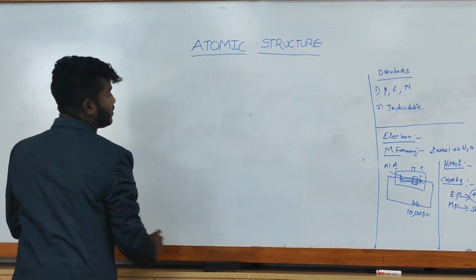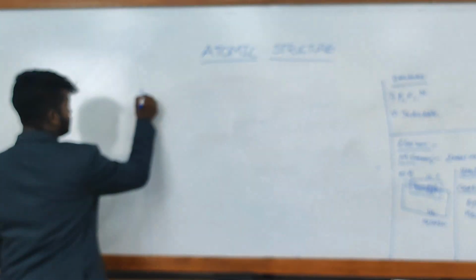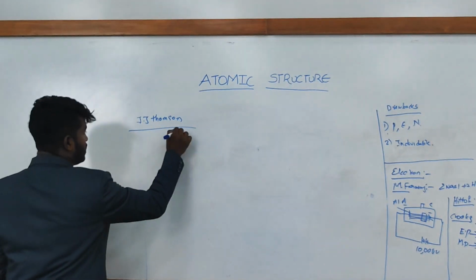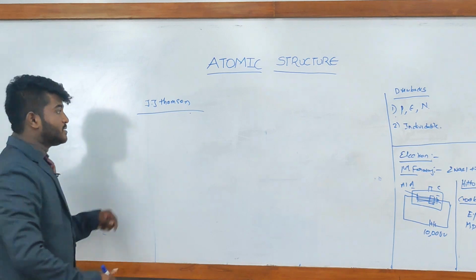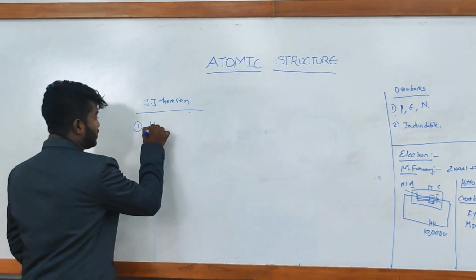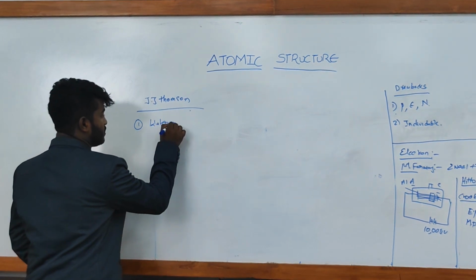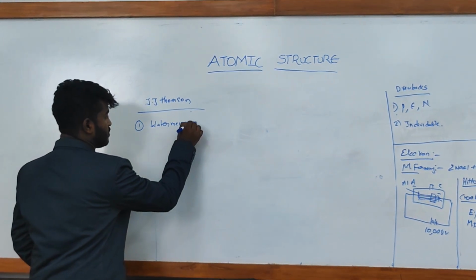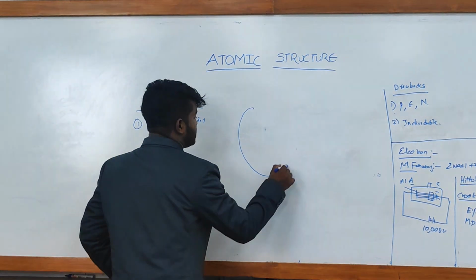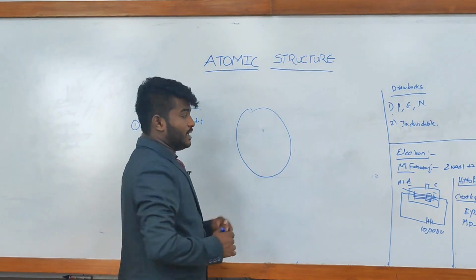Our first atomic model is the J.J. Thomson atomic model. After his experiment, he determined this model, which is also known as the watermelon model. It is in the shape of a circle.